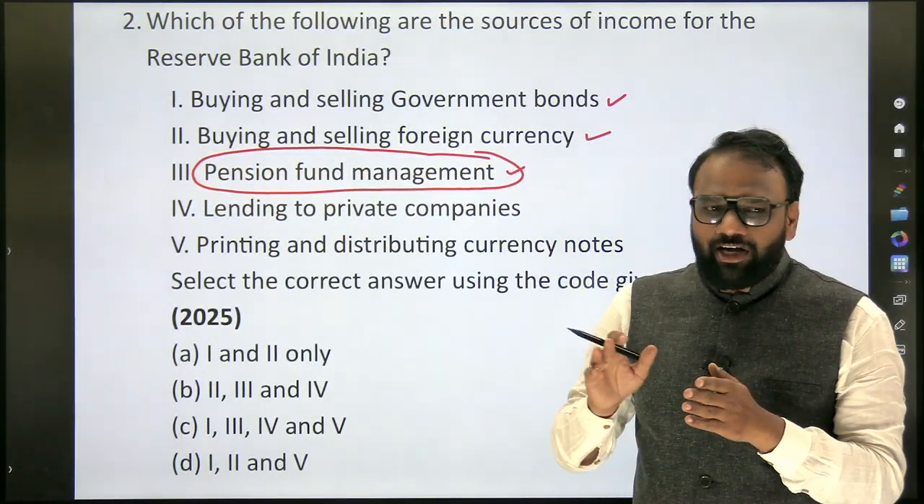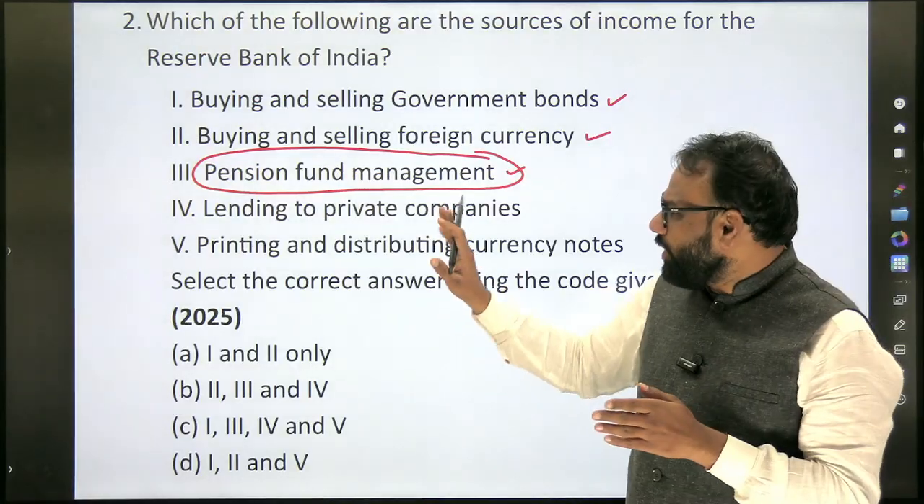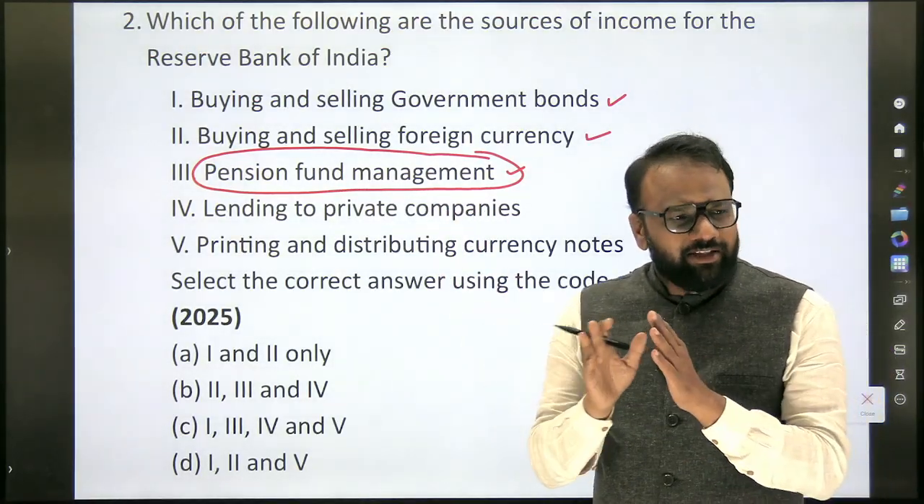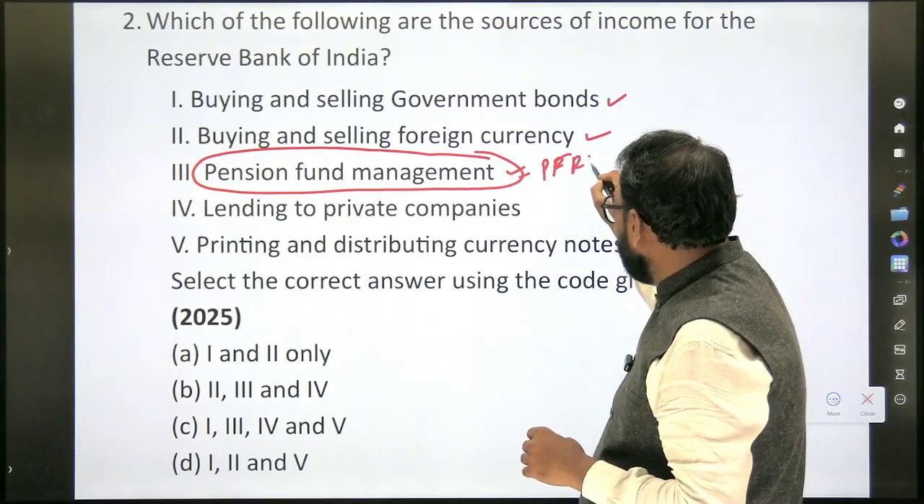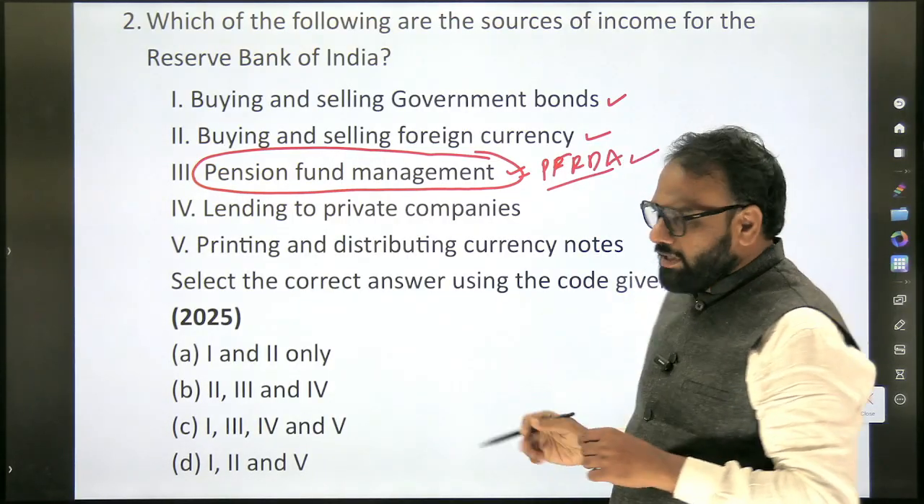PFRDA, Pension Fund Regulatory and Development Authority of India. So it regulates pension fund management, and RBI does not have any kind of relationship with it. So here we have PFRDA. Okay. So here, this is strategy.